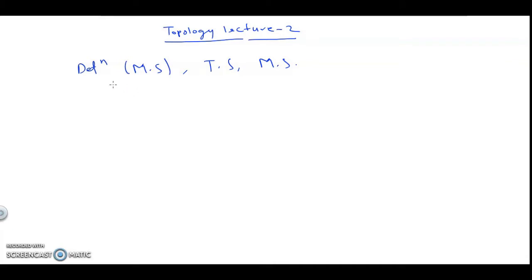For any metric space, to give the definition of an open set, we first have to know the definition of an open ball. Since you are now watching the lecture of topology, you must have studied real analysis. In real analysis, to define an open set, you first defined open neighborhoods. Similarly here, you first have to study open balls to study the open set. So let me first give the definition of open balls.